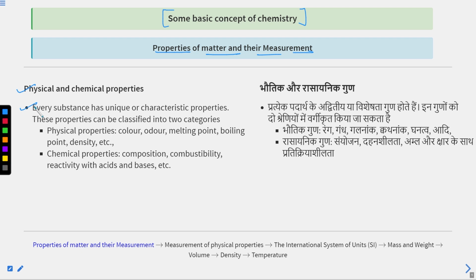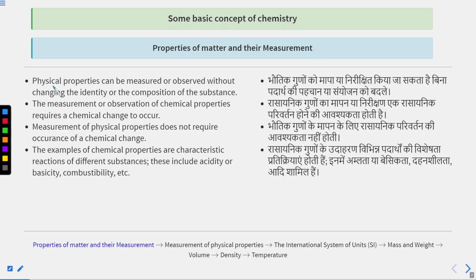Physical properties relate to physical change, and chemical properties relate to chemical change. Chemical properties are like composition change, combustibility, reactivity with acids and bases, etc. This is about the chemical properties.